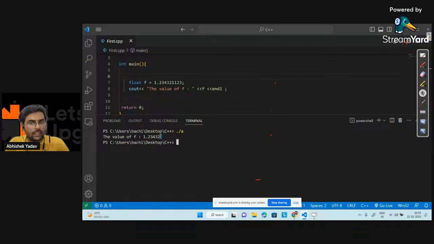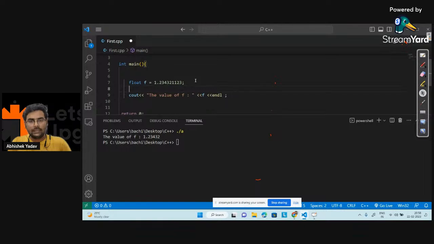You can see I am getting a fixed number of digits, that is 6 digits, because we know float has up to 6 digits. Float can store data up to 6 digits, so after 6 digits the remaining digits are getting truncated.